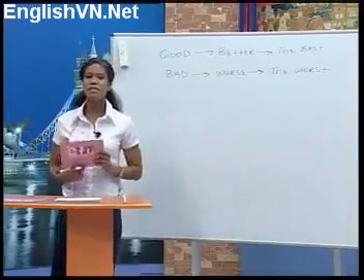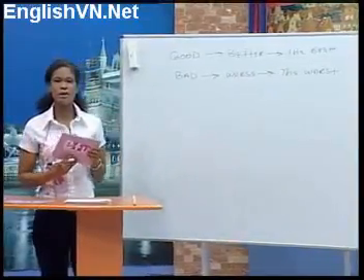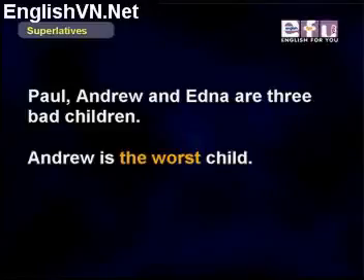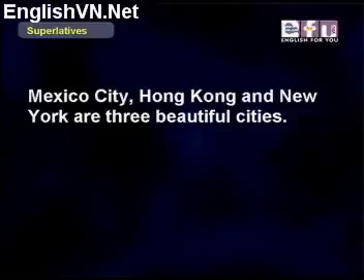Okay, let's look at some examples. Follow along on your screen. Paul, Andrew, and Edna are three bad children. But Andrew is the worst child. Poor Andrew. Next example. Mexico City, Hong Kong, and New York are three beautiful cities.